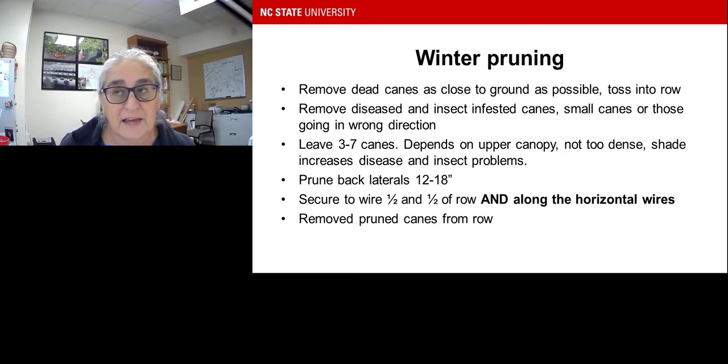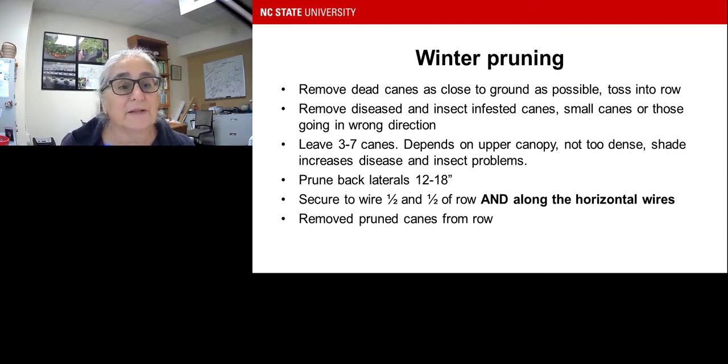Leave about 3 to 7 canes, depending on the cane density that you start with and what your canopy looks like. You don't want it too dense. You don't want too much shade, because it increases disease and insect problems. So you want to open up that canopy. Hard to cut back sometimes, but that's what you want to do.